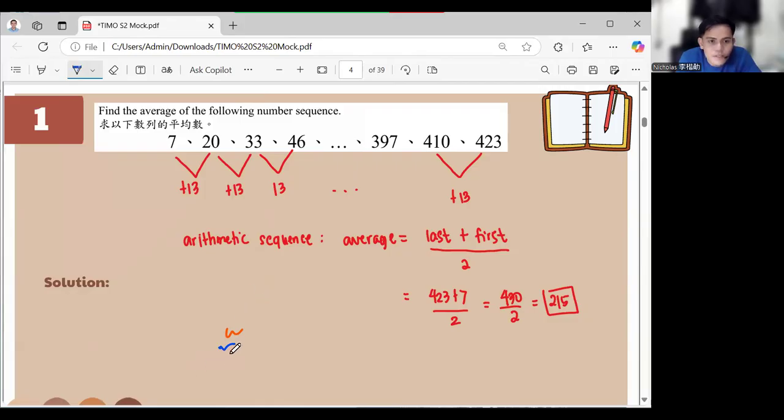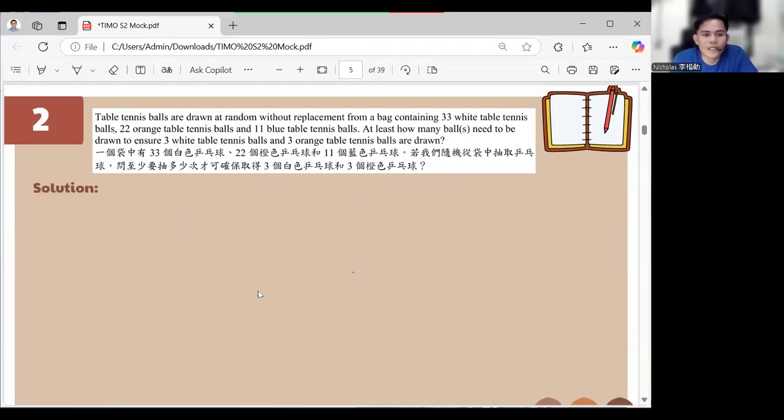Okay, I think the color blue is better in here. So any questions for that? No. Okay, very good. How about the others? No questions also? Very easy, right? Okay, so we will now proceed with the next question.